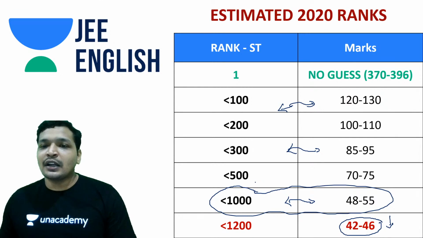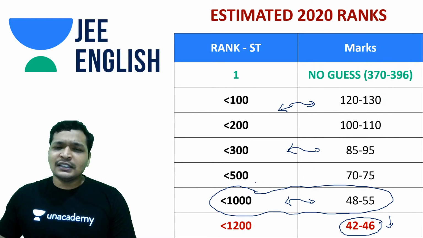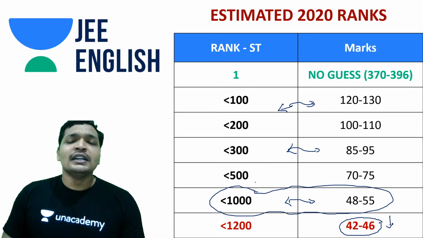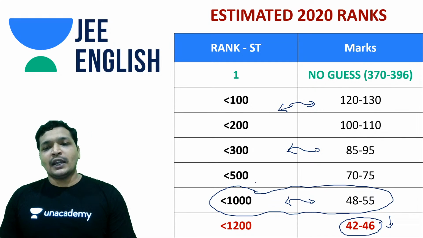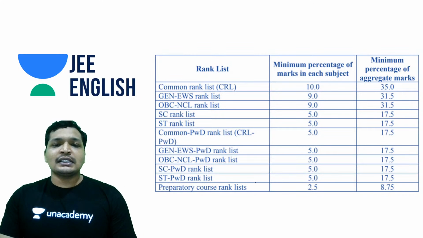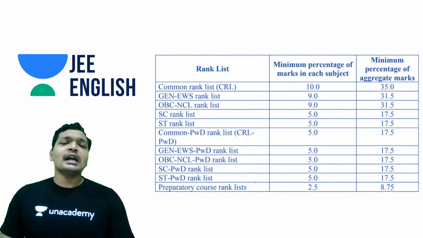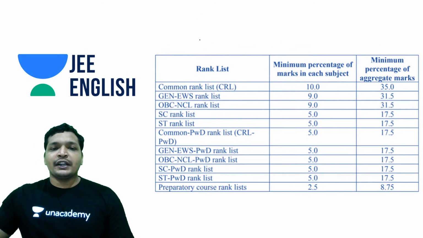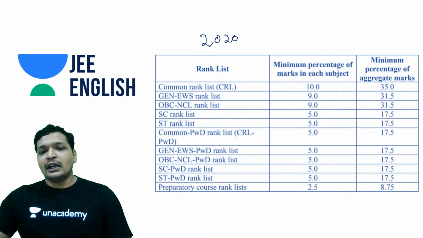This includes COVID-19, the kind of competition, the difficulty level, the subject-wise analysis, etc. But anyway, it's an estimate, and students, this is something that has been released by some of the media. The thing is, this is basically 2019 kind of data. It's actually 2020 data, but it's based on 2019 data.